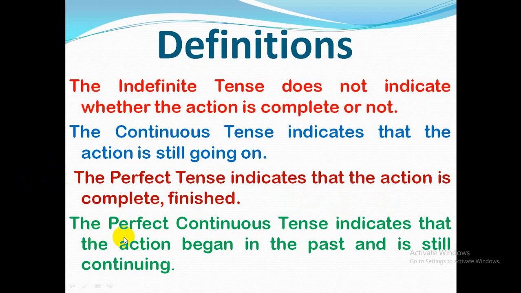Now see the next one. The perfect continuous tense indicates that the action began in the past and is still continuing. So what does it mean? Something has already started and it is still continuing, or it was continuing, or it will be continuing, according to the present, past and future. Okay, so we have got how these things are defined.